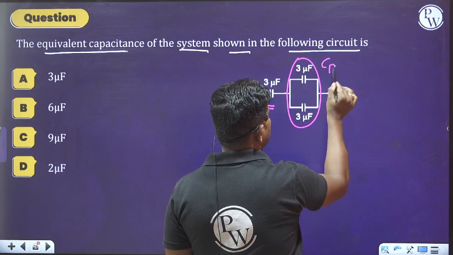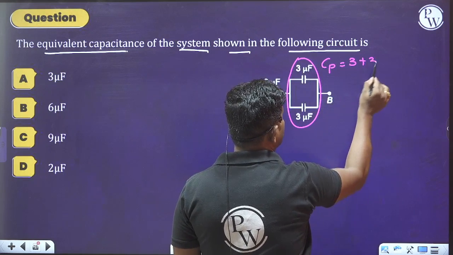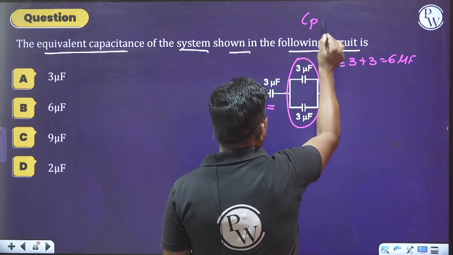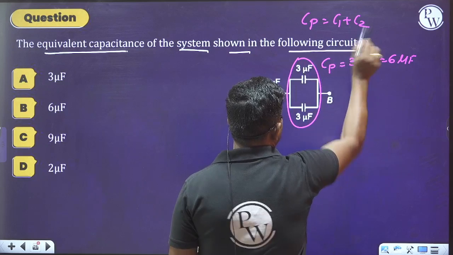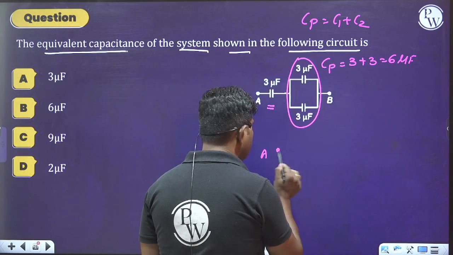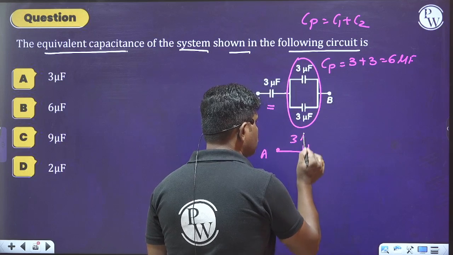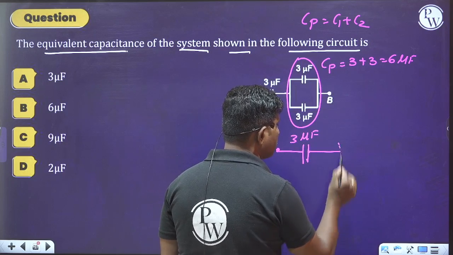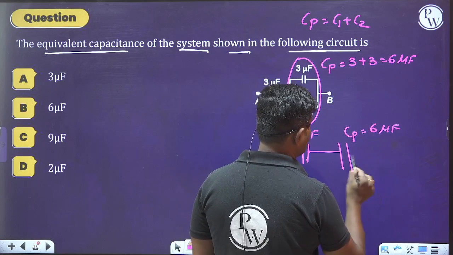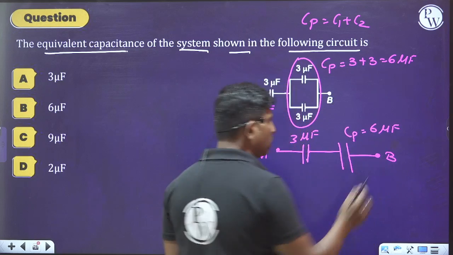Cp equals 3 plus 3, which is 6 microfarad, because in a parallel combination the effective capacitance is C1 plus C2. Now this 3 microfarad capacitor is in series with Cp, which equals 6 microfarad. This is point B.